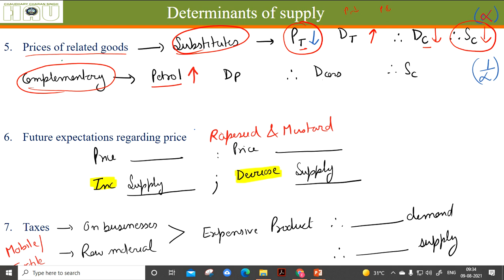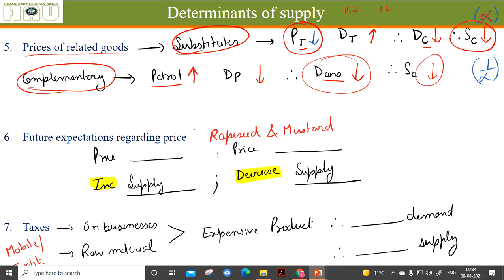Complementary goods are petrol and the cars that are run by petrol. When the price of petrol increases, the demand for petrol reduces a bit because more and more people are going to shift to electric vehicles or diesel vehicles. When the demand for petrol reduces, the demand for cars also reduces. The demand for cars is definitely going to reduce, because people are going to move towards cars or vehicles that run on alternate fuels. When the demand for cars reduces, definitely the supply of cars will also reduce.